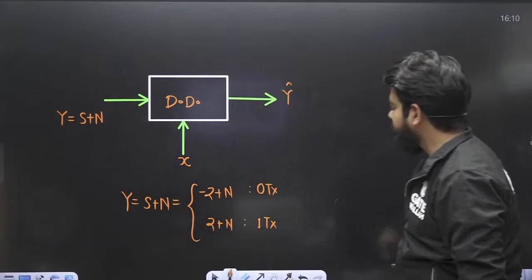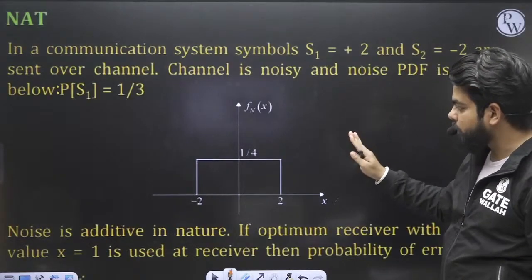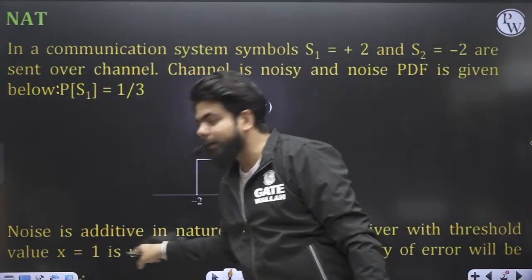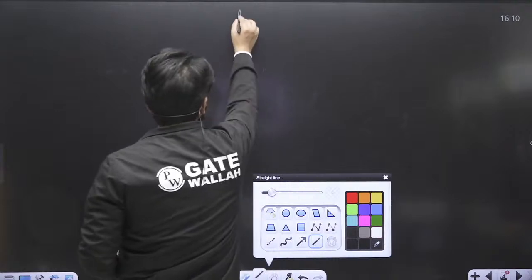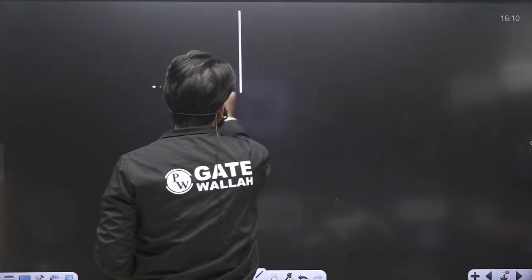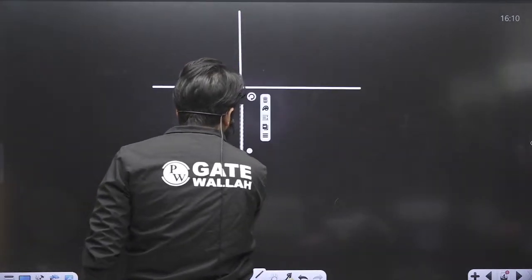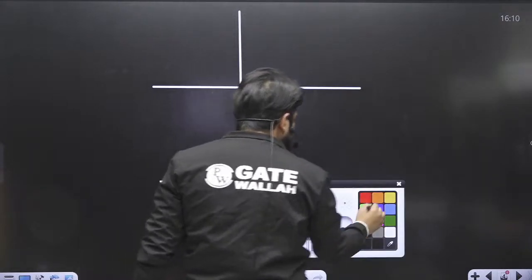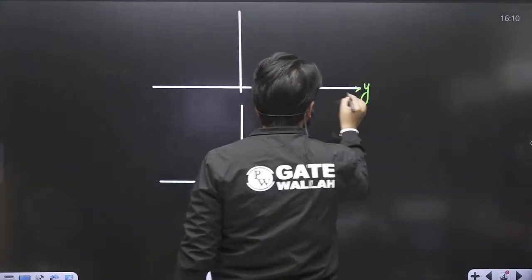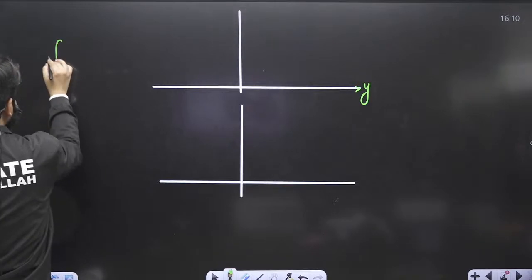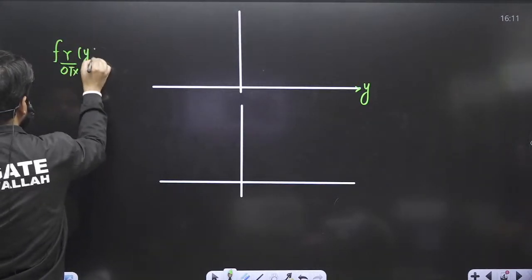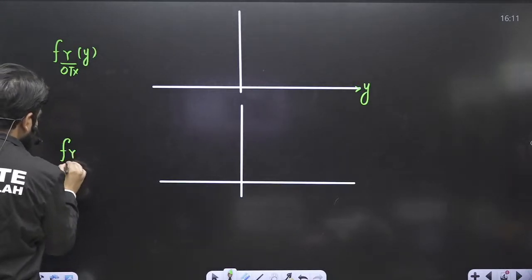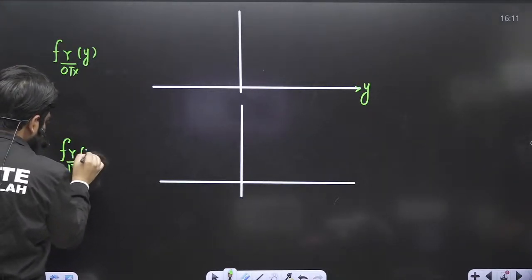In case of calculation of the probability, when your threshold value is mentioned, first of all we should make the conditional PDFs. First I will make this PDF and this PDF. This is the PDF of y given 0 transmitted, and this will be the conditional PDF of y given 1 transmitted.